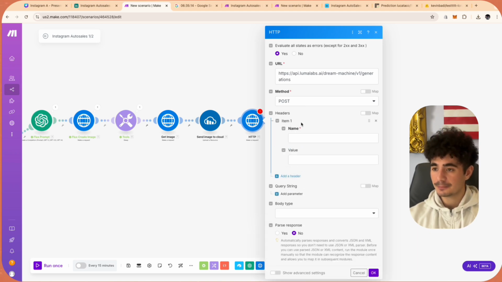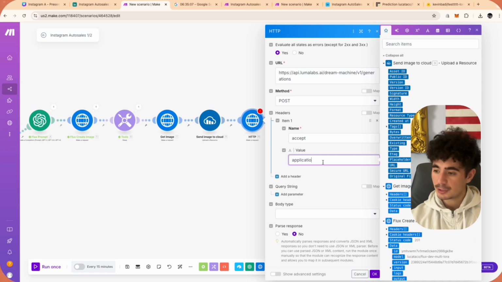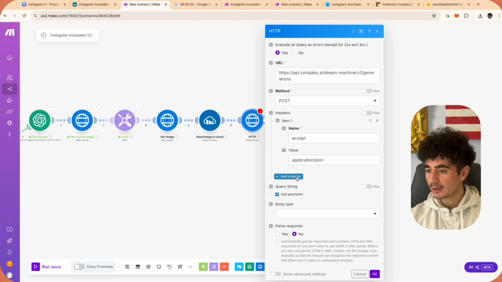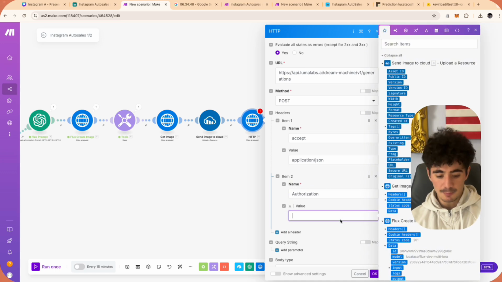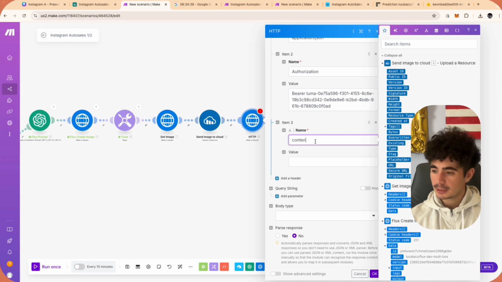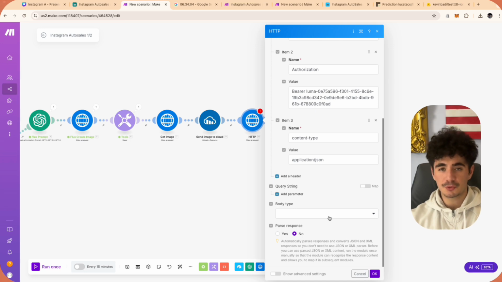You're going to add your headers. So this first one, we're going to write accept and application/JSON. We're going to add in another header. This one is going to be authorization. And then you're just going to paste in bearer and your API key for Luma Labs. And then the last one, guys, is going to be content-type and application/JSON.